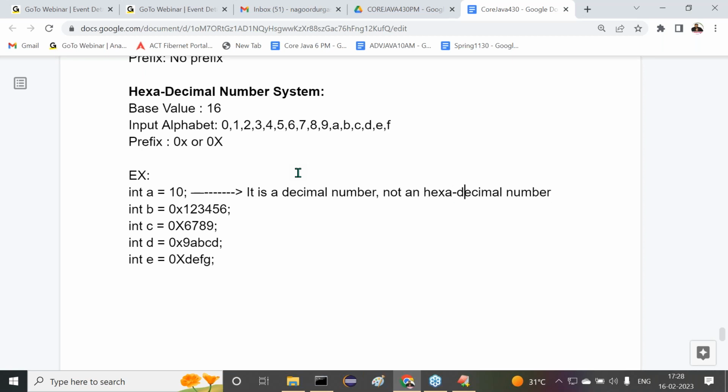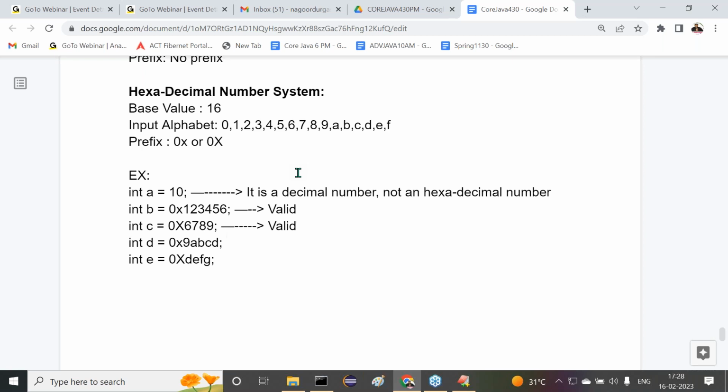Okay, not a hexadecimal number. That's okay, fine. Now tell me here, what is this actually? Valid or invalid now? Yes, this is valid. Next one is what there? 0 capital X. Here we can provide valid or invalid now? Valid.